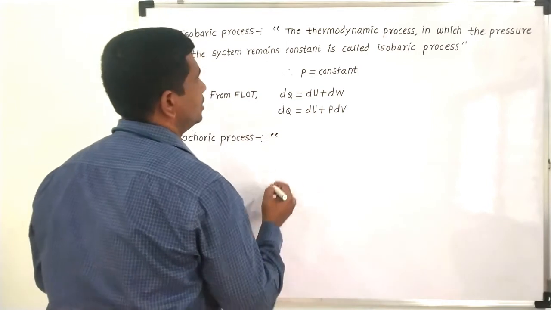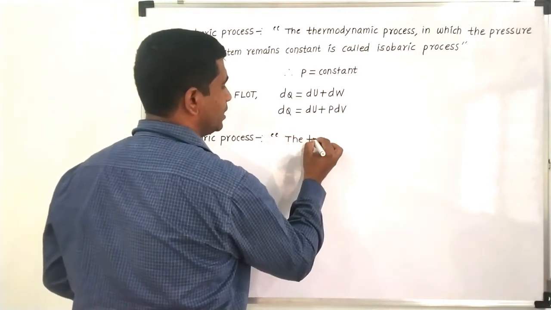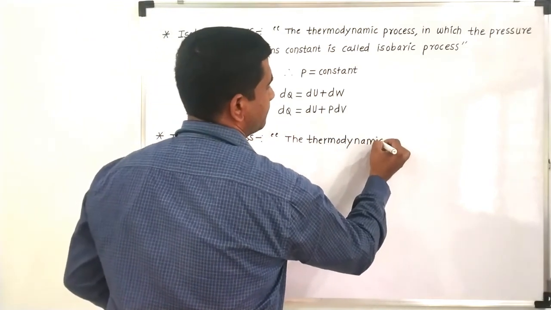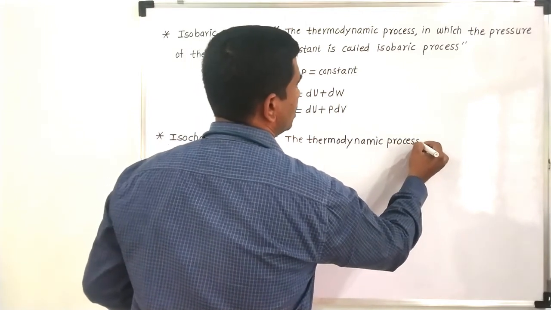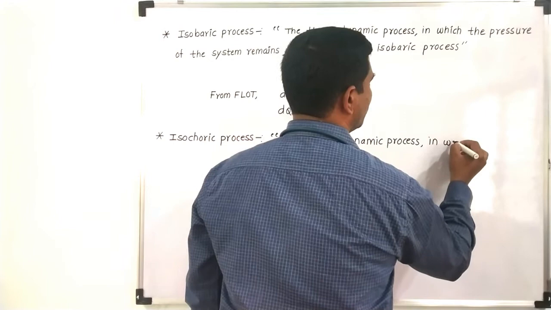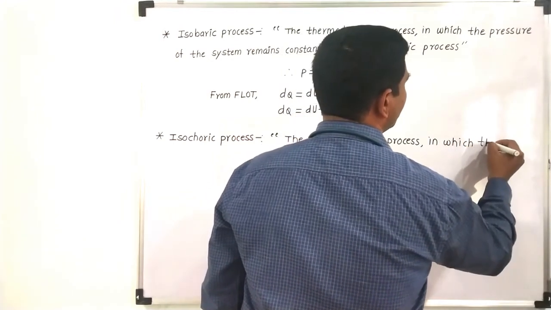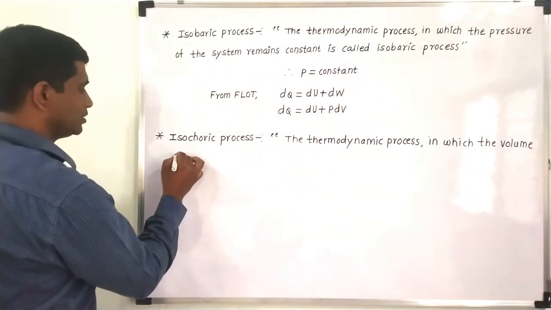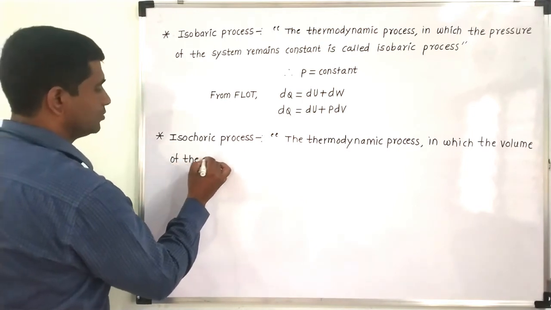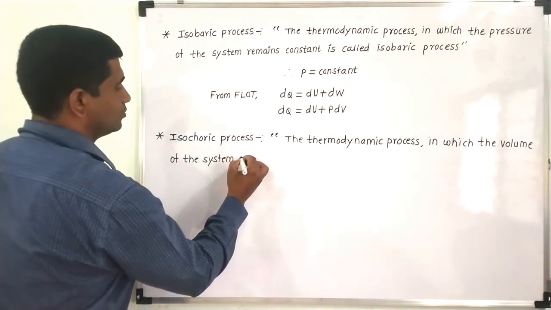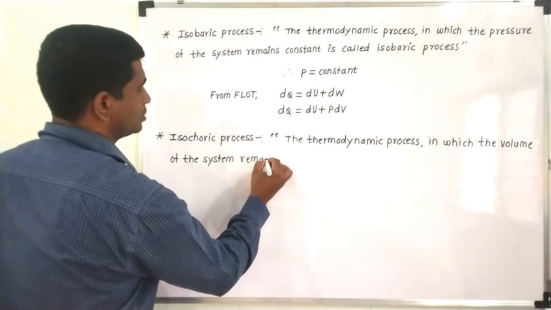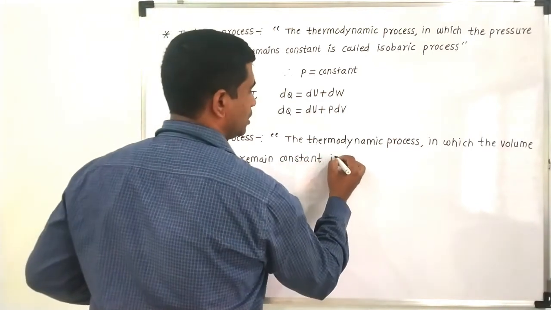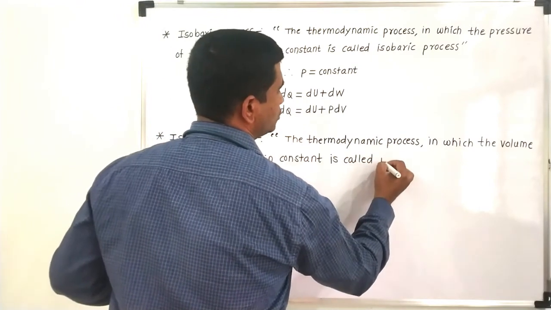It states that a thermodynamic process in which the volume of the system remains constant is called an isochoric process.